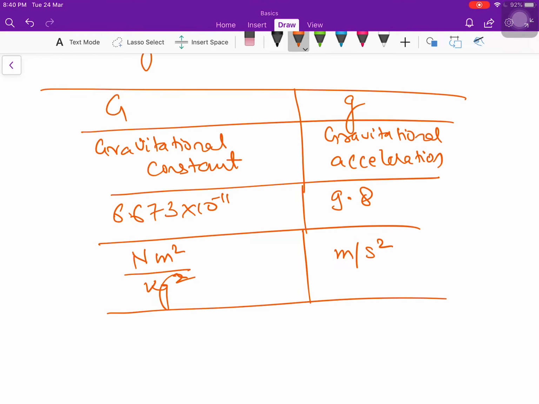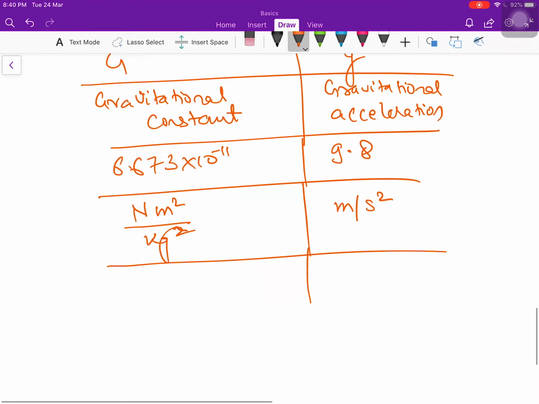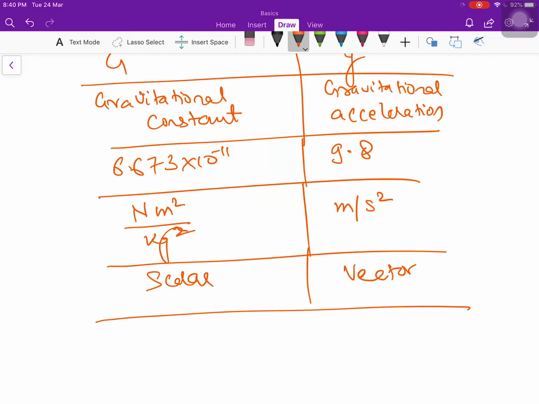One important thing, G is a scalar. Scalar means it doesn't have any direction, just a magnitude, just some value 6.673. It's a constant. Small g is also a constant, but it is a vector. Why is it a vector? Because it has some direction along with magnitude, right? So that was all for today. In the next video I will try to discuss the three equations of